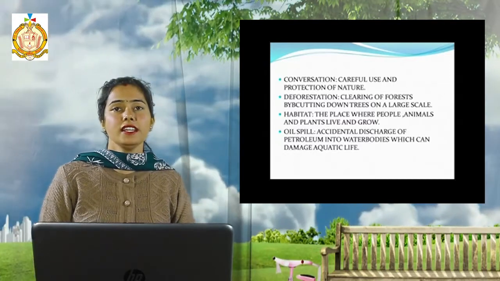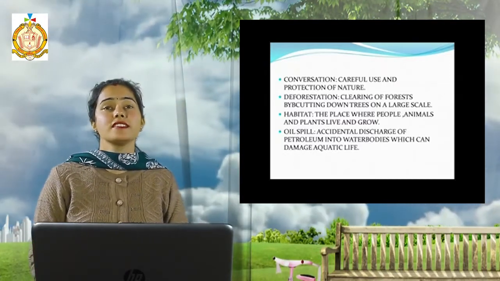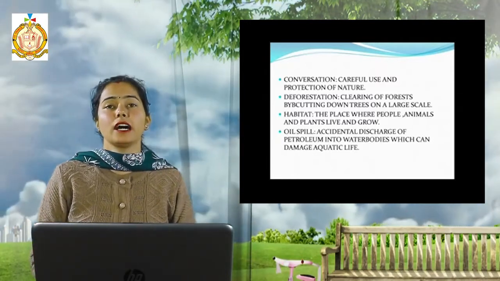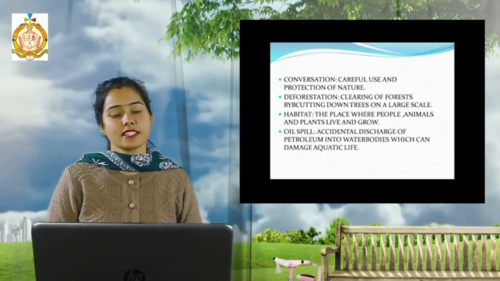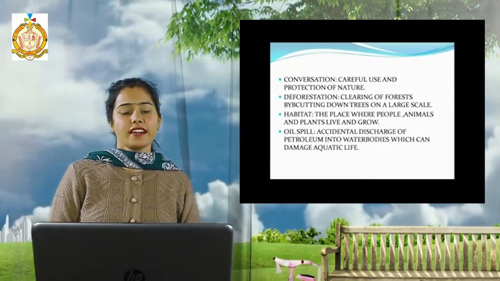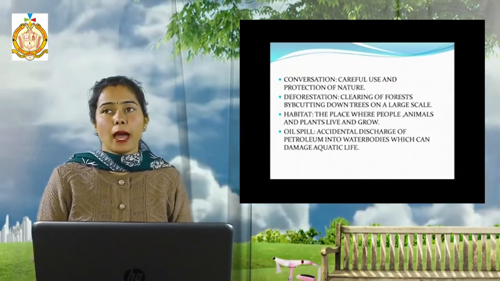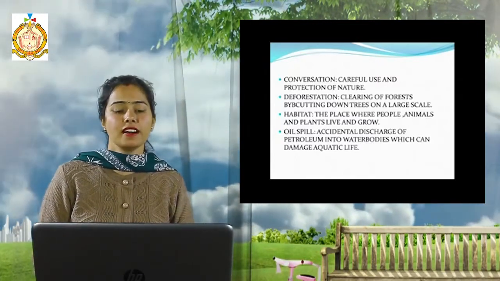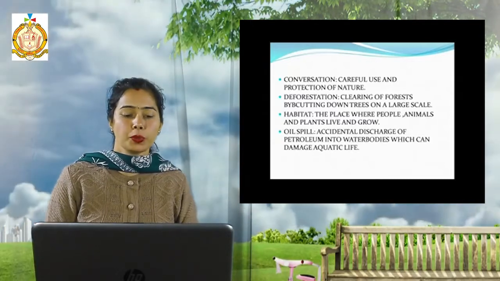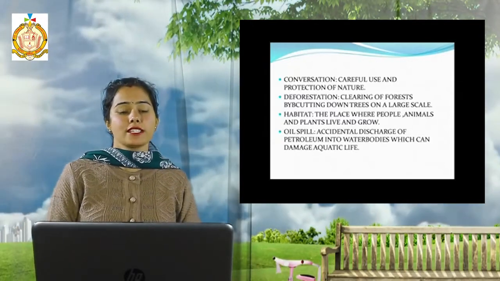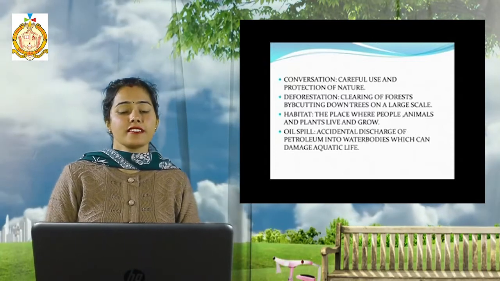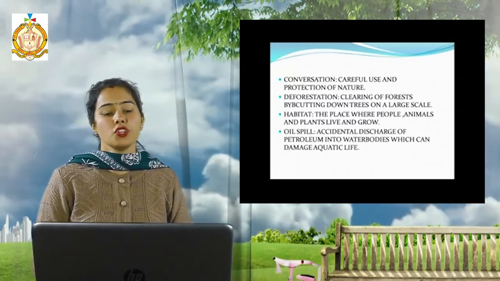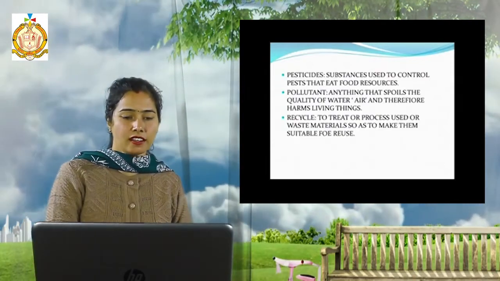Next one, that is deforestation. Now what is deforestation? Deforestation means clearing of forest by cutting down trees on a large scale. Next one, that is the habitat. Habitat is the place where people, animals and plants live and grow. Next one, that is the oil spill. Oil spill is accidental discharge of petroleum into water bodies which can damage aquatic life.